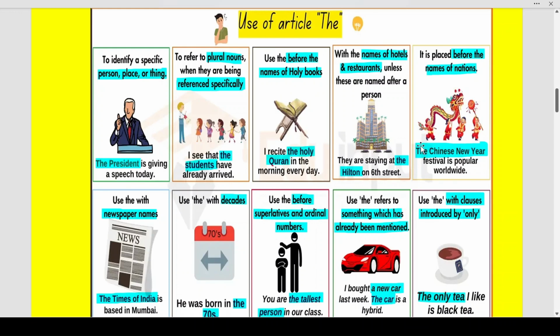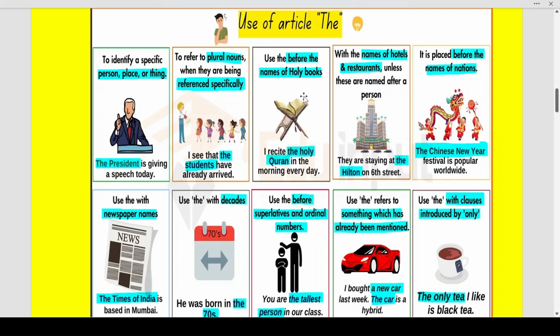Now, I have taken this from Google itself, so as to give you a proper understanding of how to relate to the usage. To identify a specific person, place or thing, we use the. That means the president is giving a speech today. So we know that president is a specific person. Second, to refer to plural nouns when they are being referenced specifically. Like you can see that this teacher is saying that the students have already arrived. So this, the students, plural noun, is a specific reference.